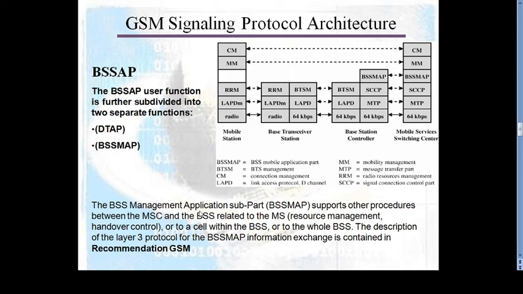Then the base station subsystem management application part supports other procedures between the MSC and the base station subsystem, related to the MSC, like resource management, handover control of a cell within a base station subsystem or of the whole BSS. The description of the layer 3 protocol on the base station subsystem mobile application part, and the information exchanged, is contained in the recommendation of GSM. So this is the function of the base station subsystem application part.